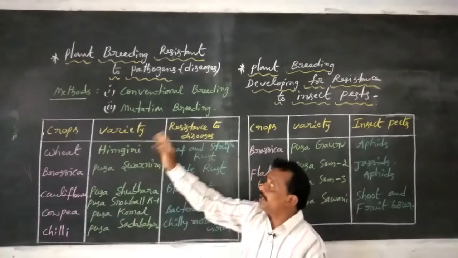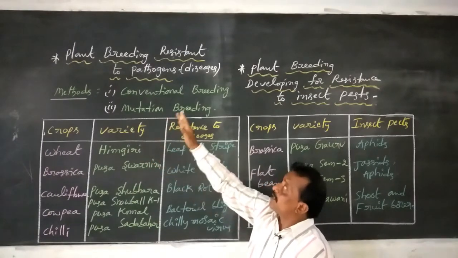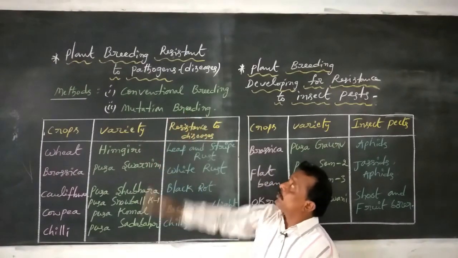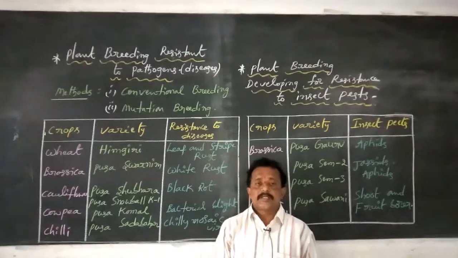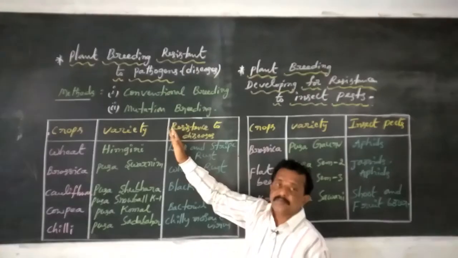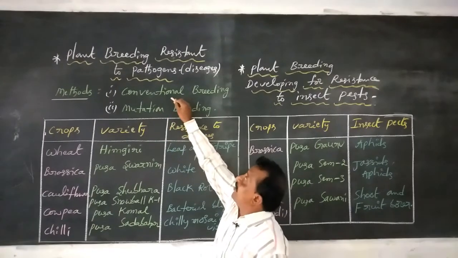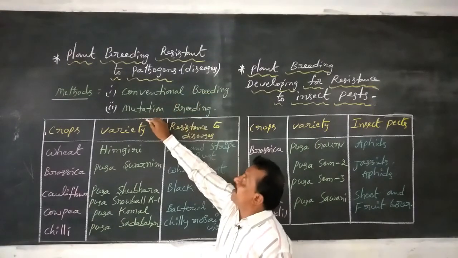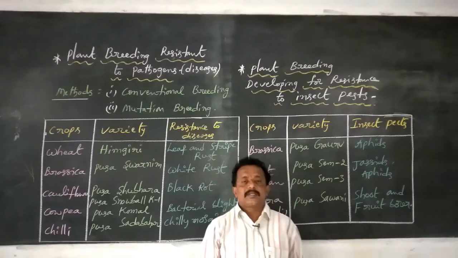Okay, now dear students. For resistance to pathogens, two methods are involved: the first is conventional breeding, the second is mutation breeding.